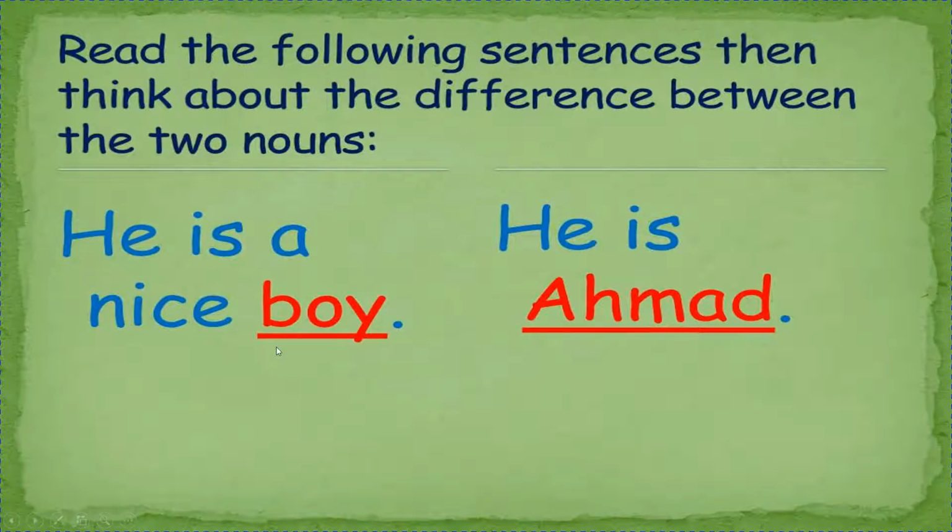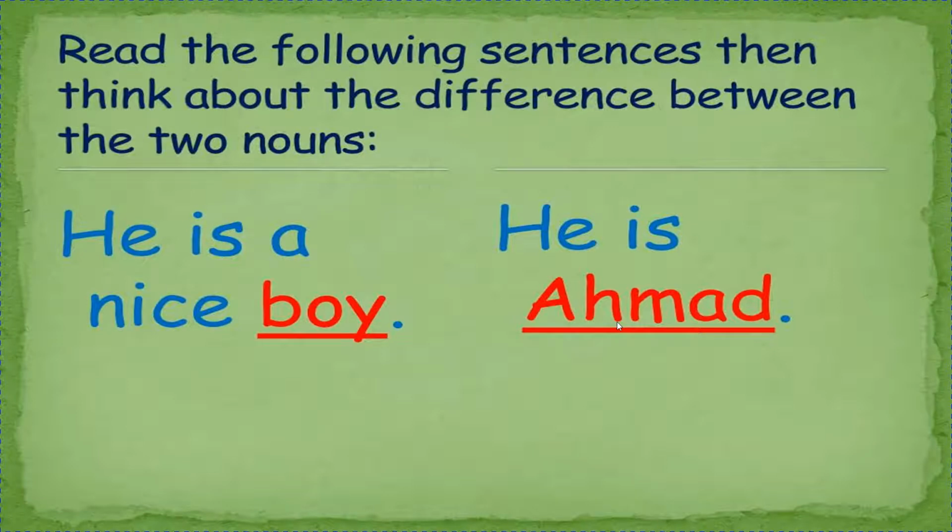So here boy is a common noun, and when we are giving him a particular name, when we are talking about a particular boy or a person, then it will become a proper noun. So Ahmad is a proper noun. And children, one more thing I want to tell you: in common nouns we use indefinite articles like a or an, like a boy, an orange, an elephant, a city. And in proper nouns, either we can use the or no article.